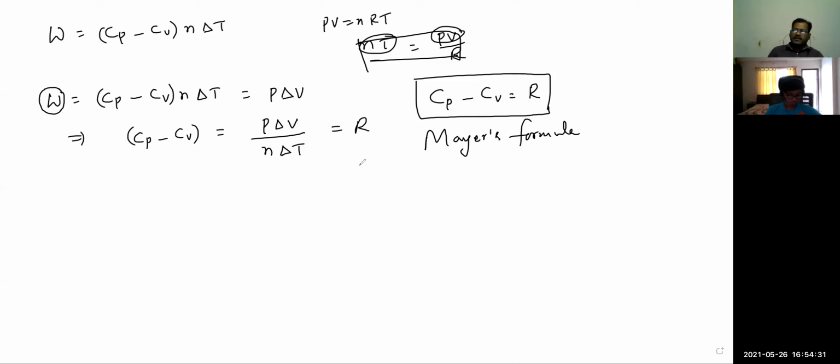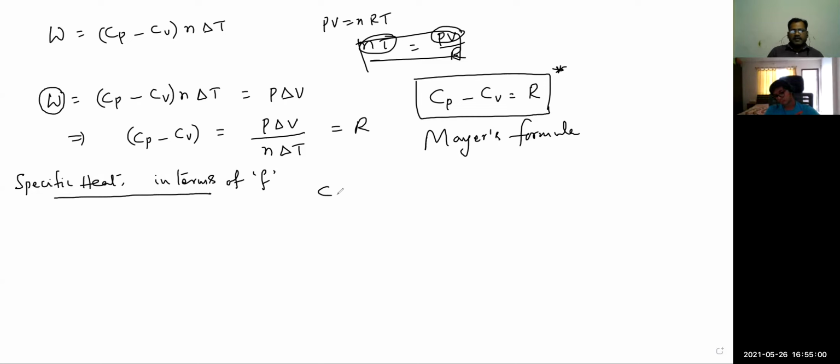Okay. Yes, sir. Keep it in a box. It is also an important expression for us, which will be used in future. And now these specific heats, in terms of degrees of freedom F, we need to know.